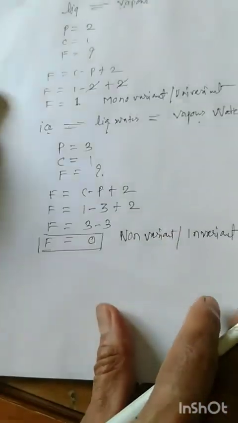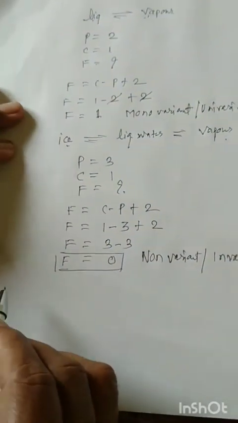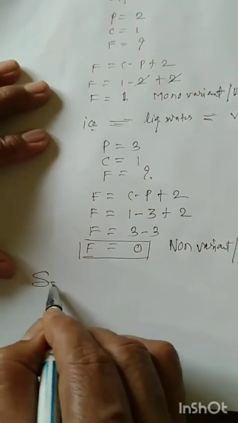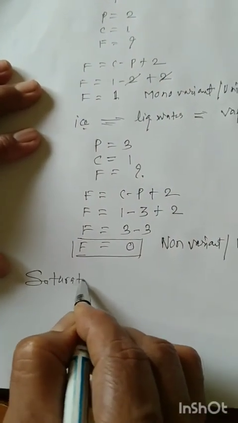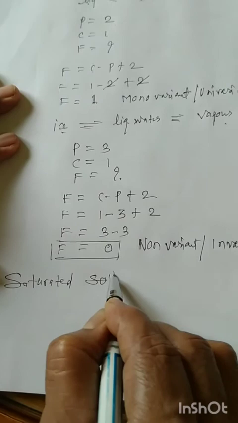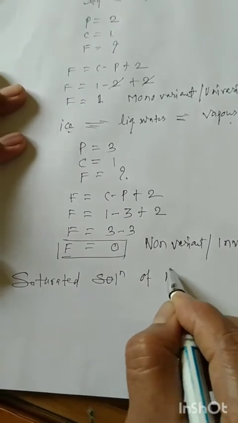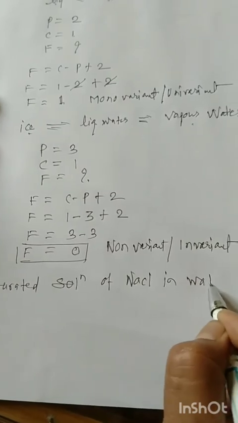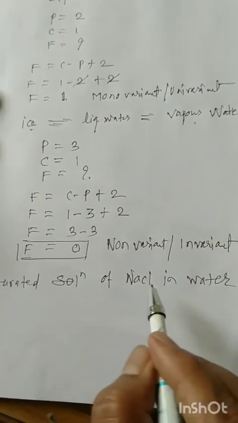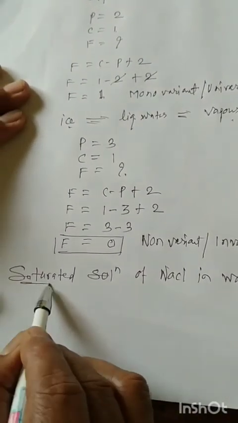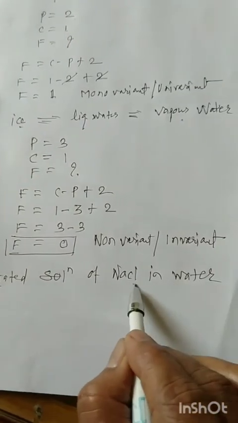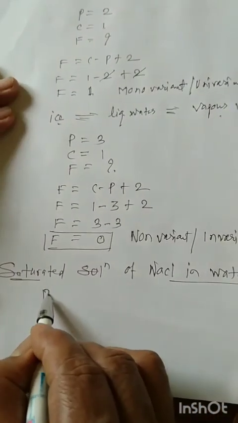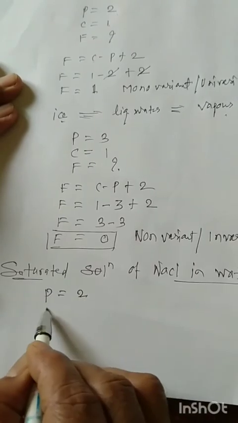Now the last example: the saturated solution of sodium chloride, NaCl, in water. How many phases are there? The saturated solid and the aqueous solution of sodium chloride, so the number of phases is 2. The components are water and NaCl, so 2 components.